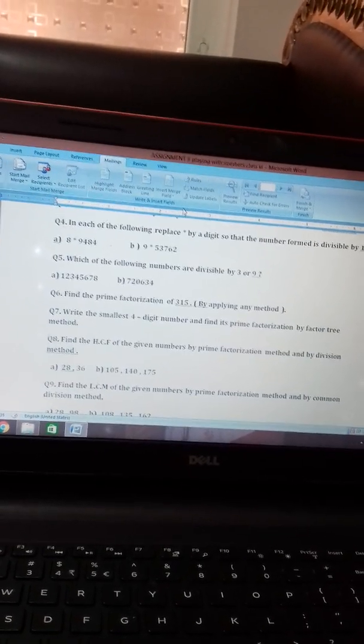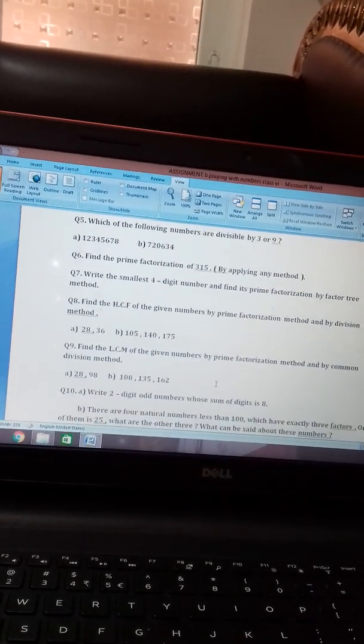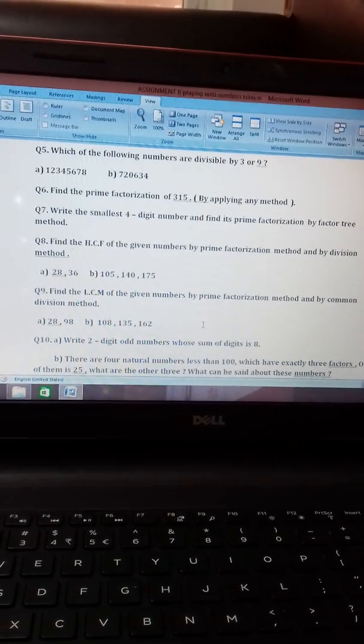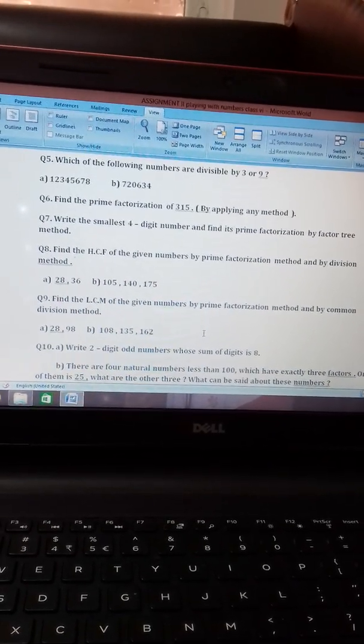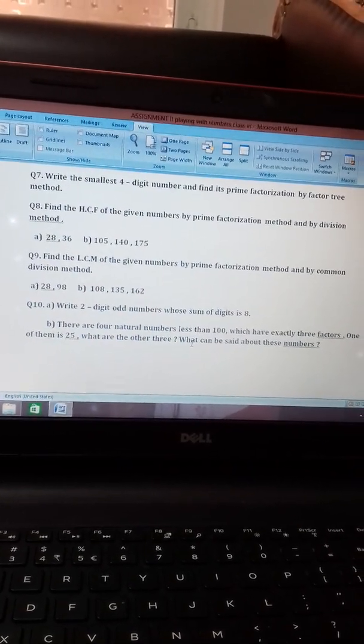Same way for question number 9 also. Clear? Find the LCM of the given numbers by prime factorization method and by common division method. Clear? Next, question number 10 is there.